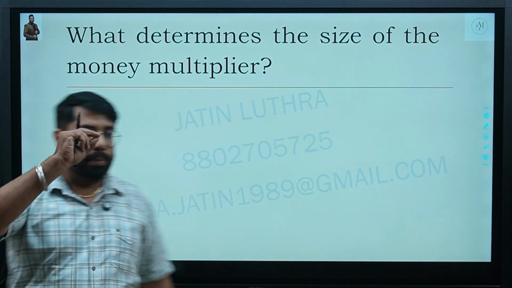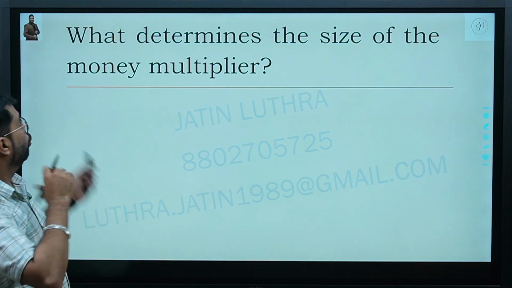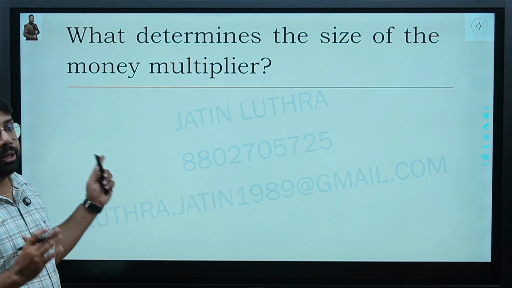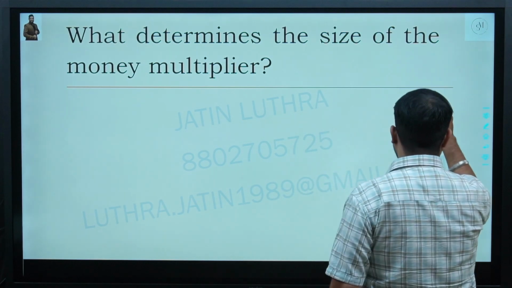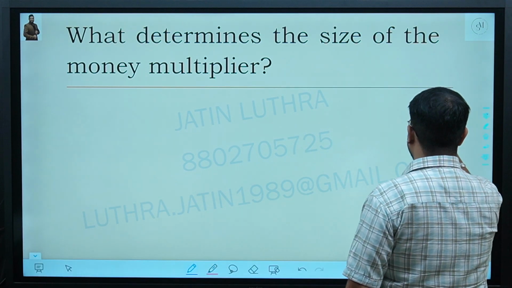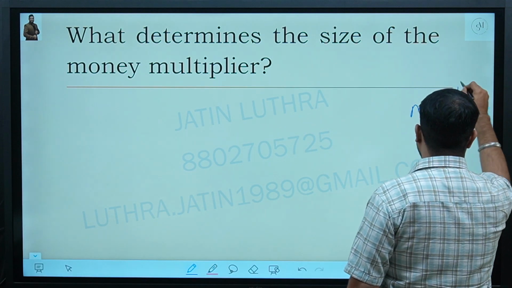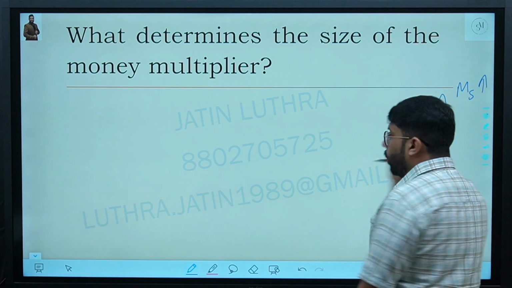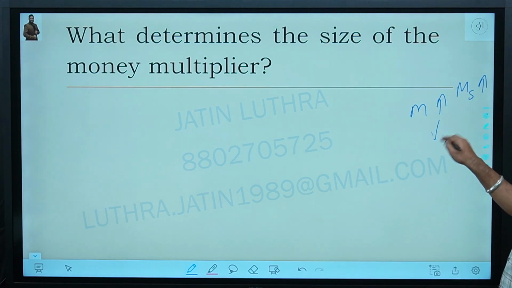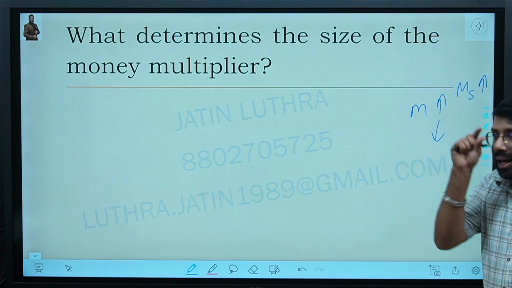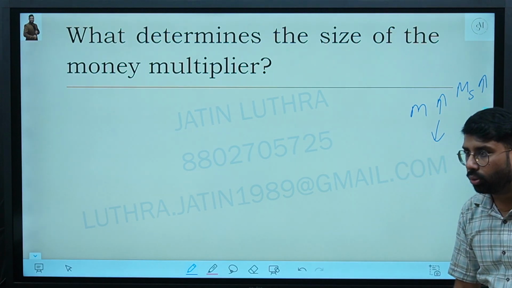What determines the size of the money multiplier? Try and understand what I'm trying to say. A higher value of the money multiplier means money supply is increasing more with a very small change. A lower value means there is less change in money supply. Yes or no?